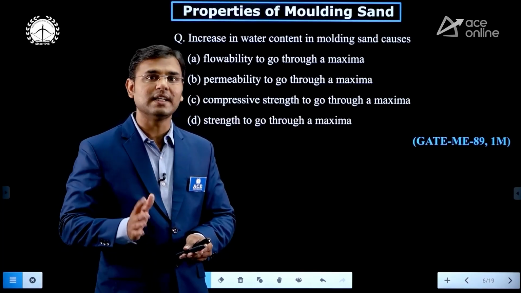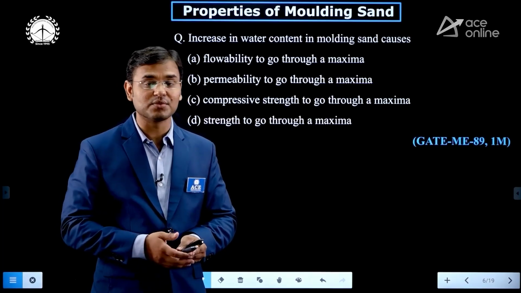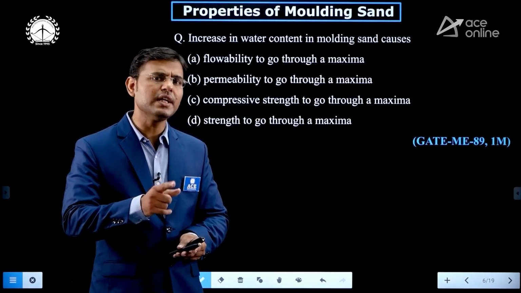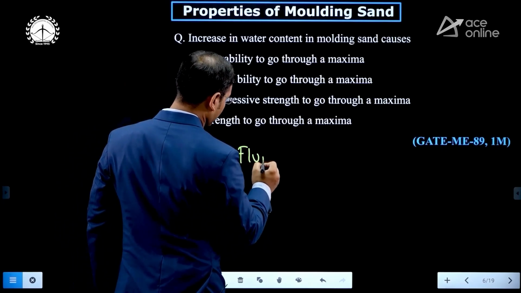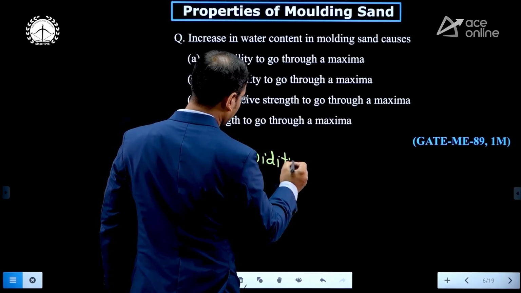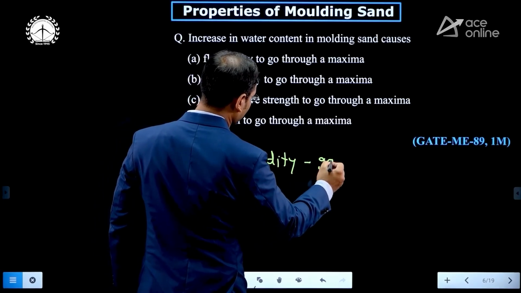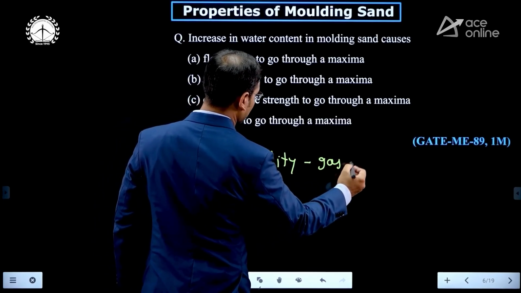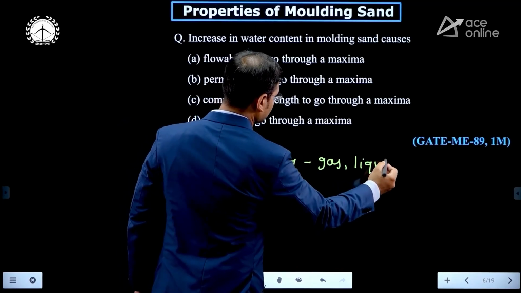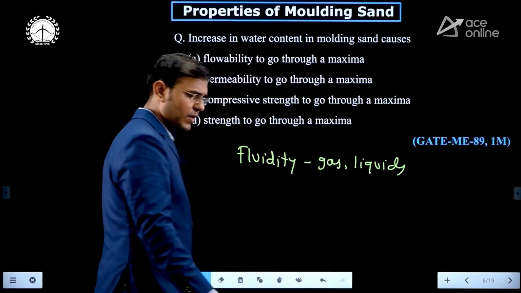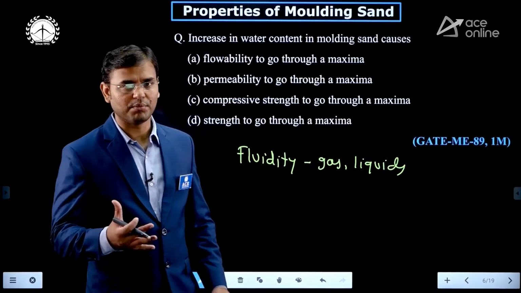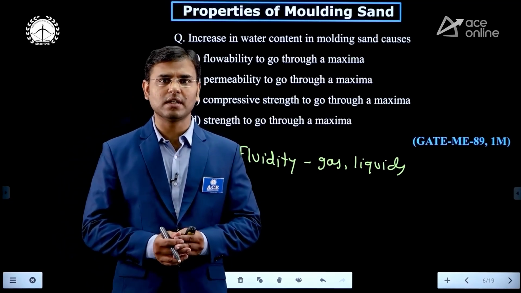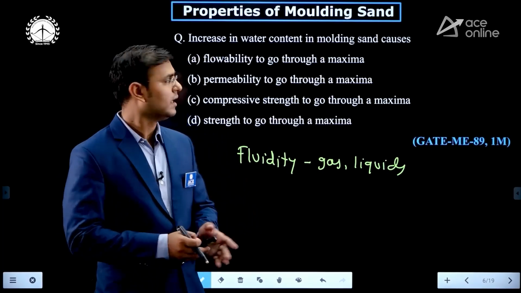Flowability is the term used in the case of solids, and fluidity is used in the cases of gases and liquids. Same as the example of plaster, or the mixture of sand, cement and water for constructing a house, here it is also the same.